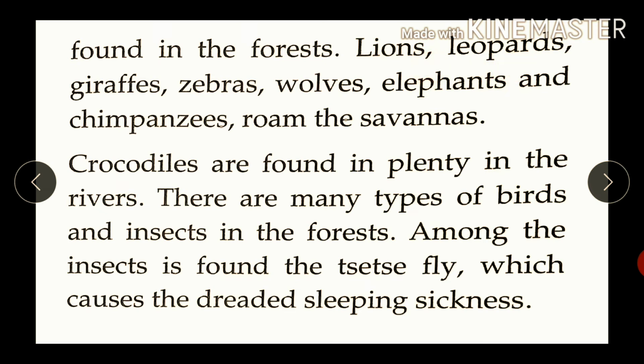Lions, leopards, giraffes, zebras, wolves, elephants, and chimpanzees roam the savannas. Crocodiles are found in plenty in the rivers. There are many types of birds and insects in the forest. Among the insects is found the tsetse fly, which causes the dreaded sleeping sickness.